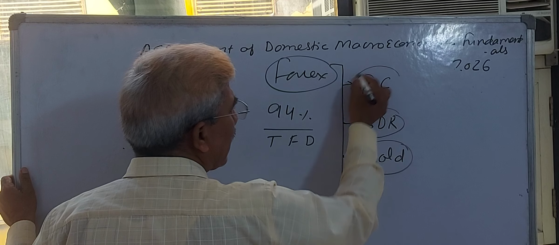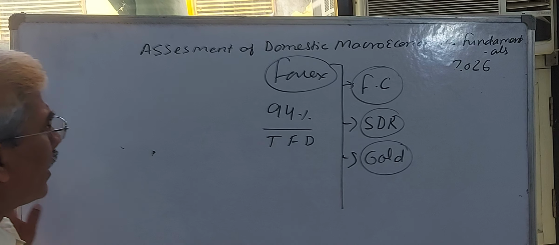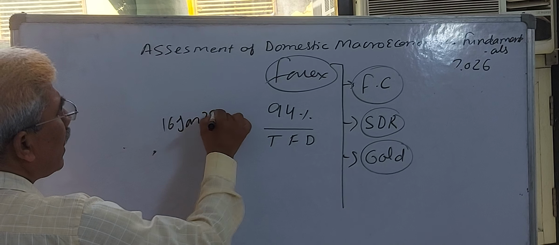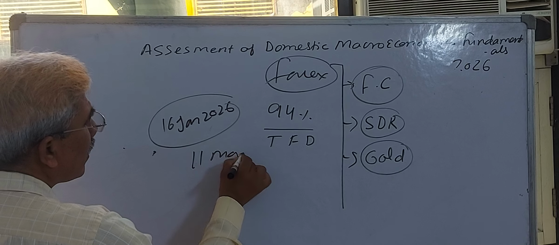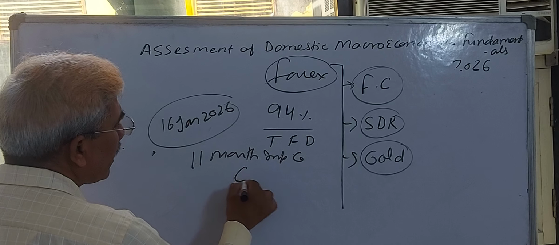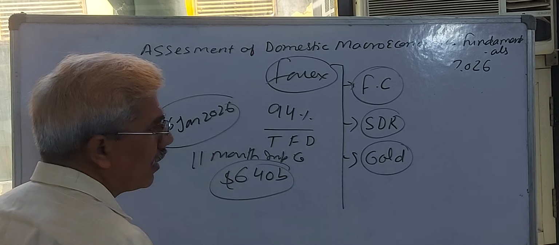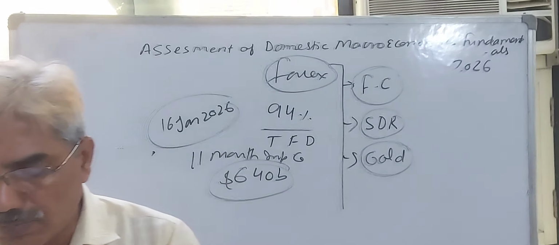These are the three major components of foreign exchange reserve, and it reached up to, on 16 Jan 2026, 11 months of import capacity, import $640 billion. Roughly this was the foreign exchange reserve position of the Indian economy.